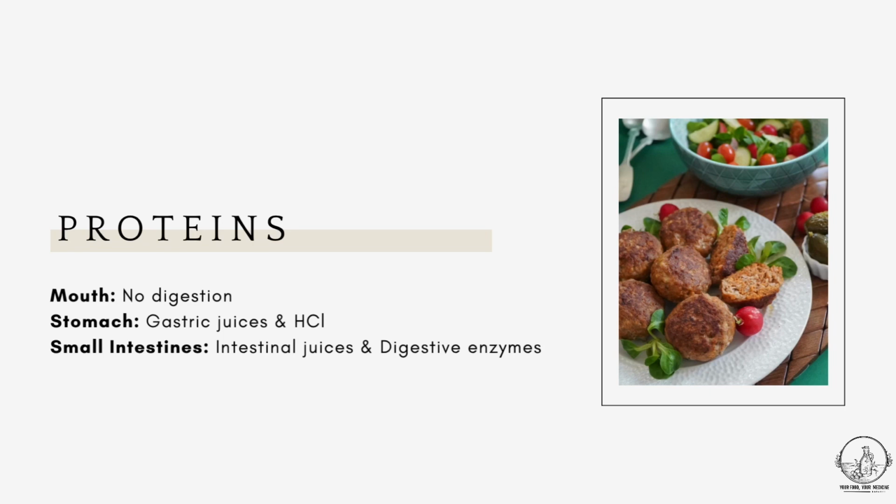Now let's move on to the digestion of proteins. Apart from the physical breakdown of proteins in our mouth, there's no other action that takes place in our mouth. That's because of the absence of proteolytic enzymes that break down the proteins into smaller components. So the chemical digestion of proteins only begins when it reaches the stomach. In the stomach, there are proteolytic enzymes that come along with the gastric juices, which initiate the process of chemical breakdown of proteins into peptones and peptides.